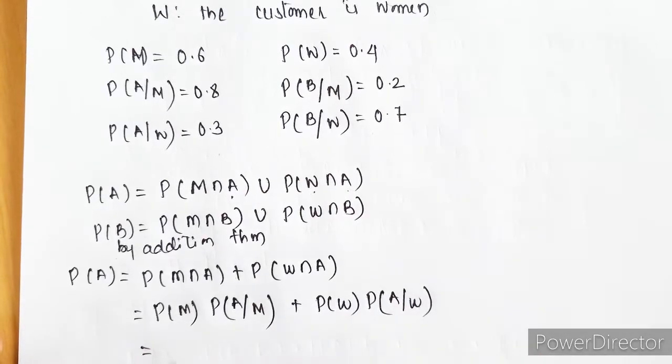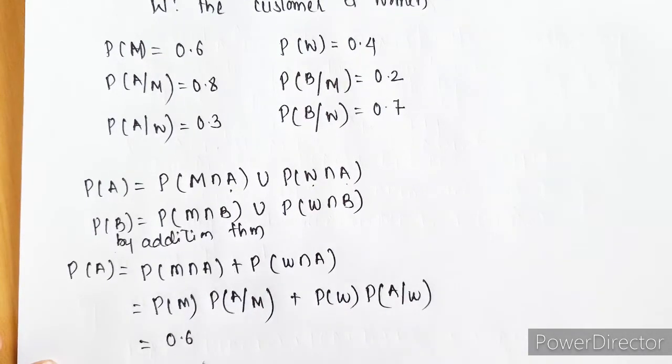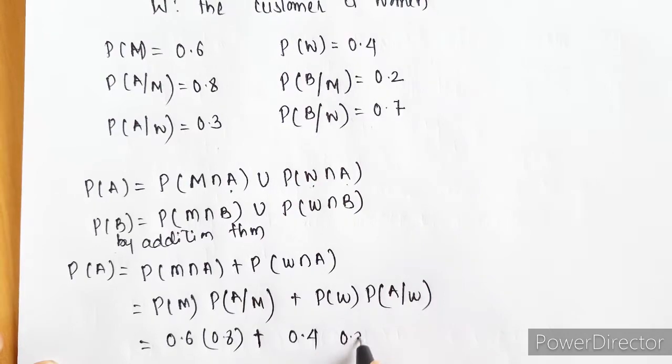So the probability of male is 0.6, that is 60%, and the probability of ordering dish A given that he is a man is 0.8. Similarly, the probability of woman is 0.4 and the probability of ordering dish A given she is a woman is 0.3.